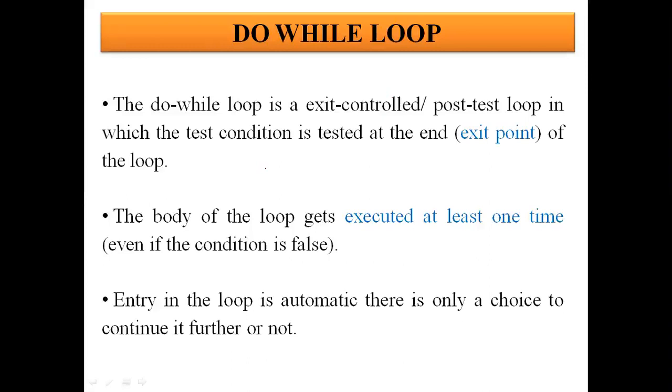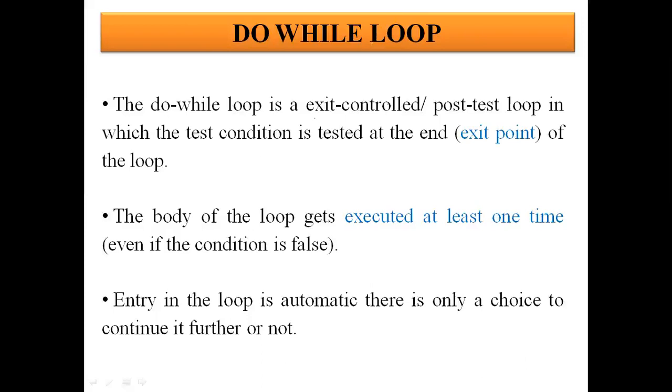If the condition is false the very first time, then the loop is not going to repeat at all. It is not going to have any iteration. But this is not the case with the do while loop. In the case of the do while loop, the condition is tested at the exit point. So even if the condition is false, the loop is going to execute at least a single time, at least one time.